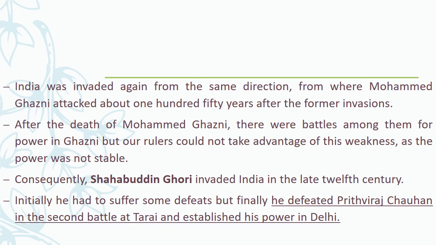India was invaded again from the same direction, from where Muhammad Ghazni attacked about 150 years after the former invasions. After the death of Muhammad Ghazni, there were battles among them for power in Ghazni, but our rulers could not take advantage of this weakness as the power was not stable. Consequently, Shahabuddin Ghori invaded India in the late 12th century. Initially, he had to suffer some defeats, but finally he defeated Prithviraj Chauhan in the second battle at Tarai and established his power in Delhi.